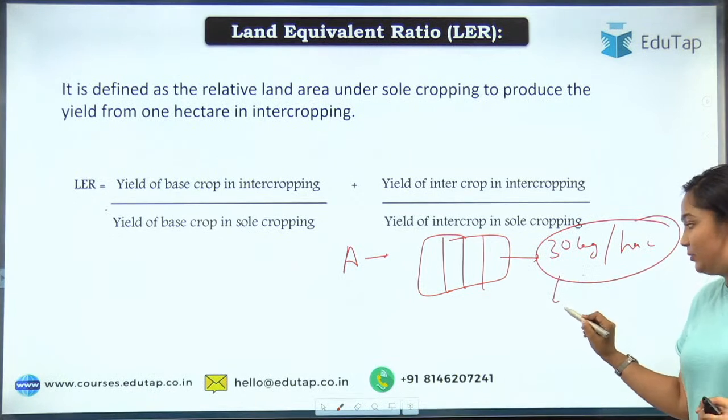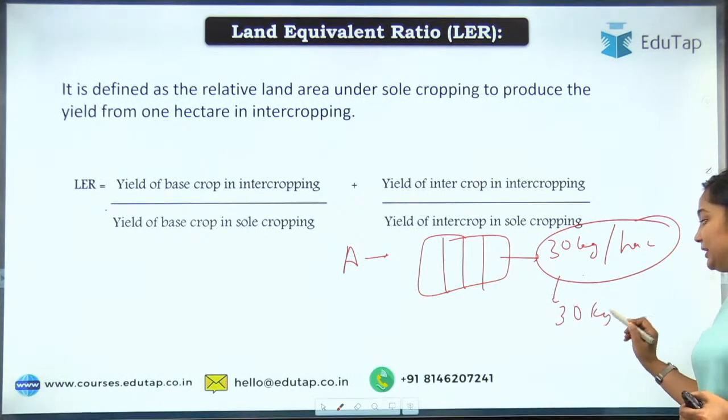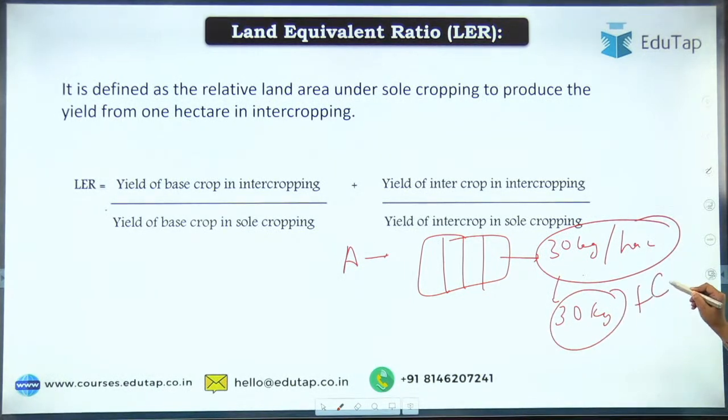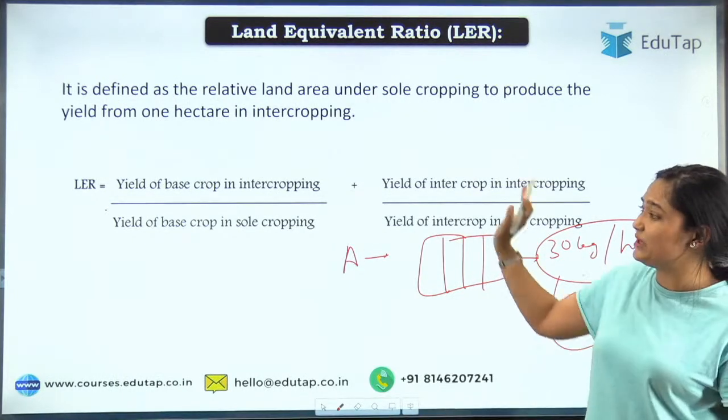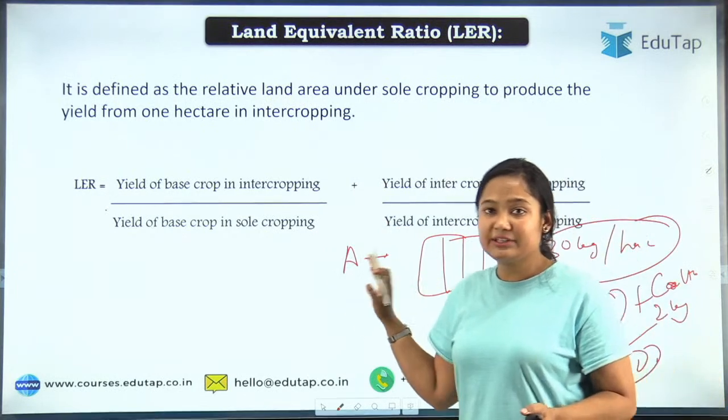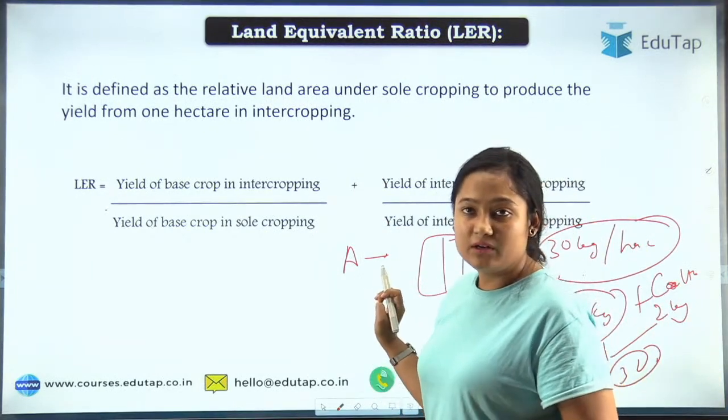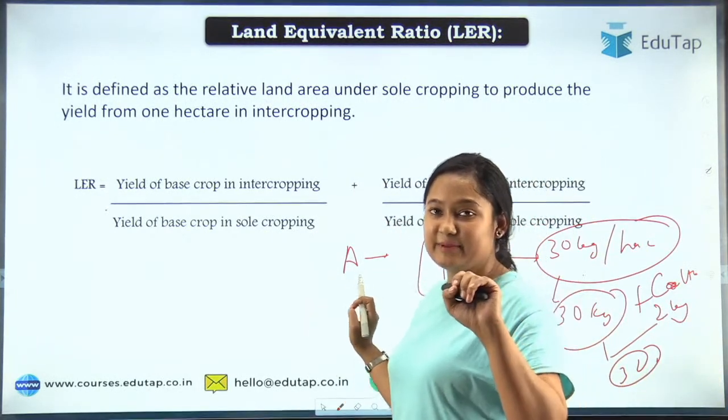You will take 30 kg wheat and cultivate that. Plus, if you are planning cotton, let's say you are adding 2 kg cotton. So overall 32 kg seeds are getting consumed. So that is the additive case. Usually LER is higher when we are doing the additive one. Yes, of course, Sunny has explained that.